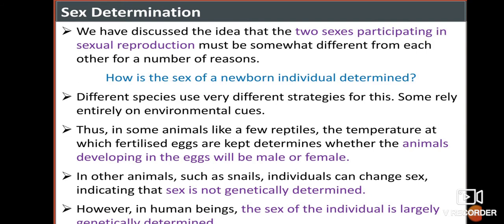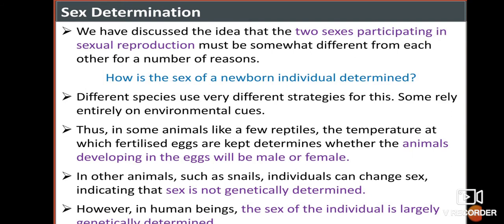Different species use very different strategies for this. Some depend on environmental cues. For example, if you take a few reptiles, the temperature at which fertilized eggs are kept determines whether the animal developing in the eggs will be male or female. That is, in reptiles, the environmental temperature indicates whether the upcoming organism in the egg is a male or a female.